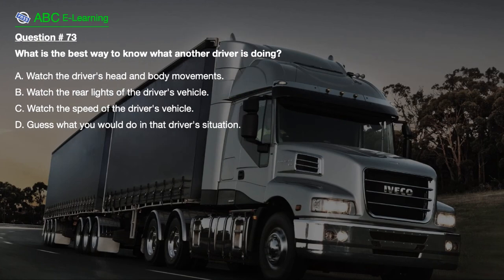Question number 73. What is the best way to know what another driver is doing? A. Watch the driver's head and body movements. B. Watch the rear lights of the driver's vehicle. C. Watch the speed of the driver's vehicle. D. Guess what you would do in that driver's situation.